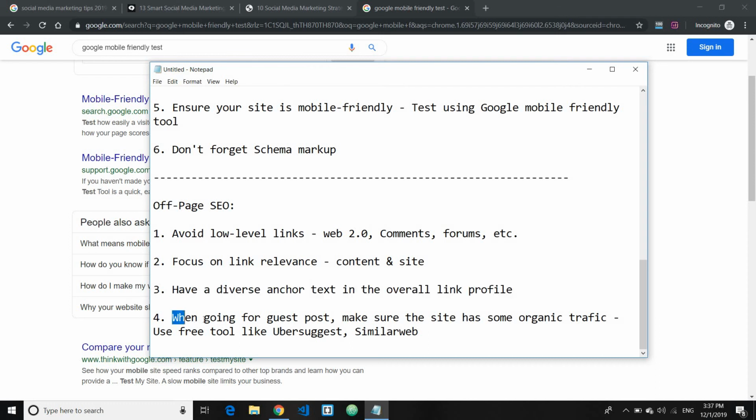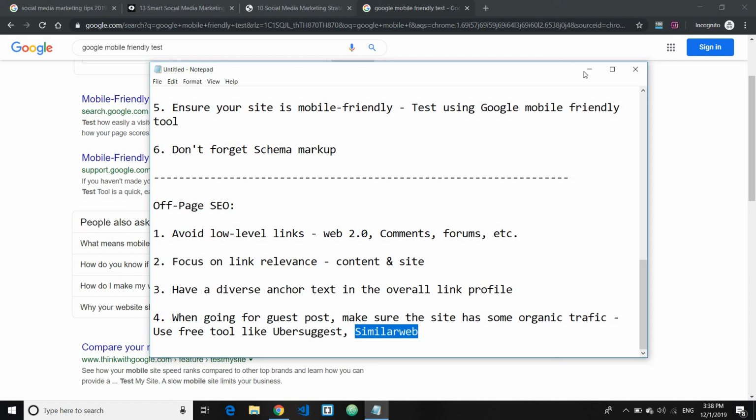And the last point is, when going for guest posts, make sure the site has some organic traffic. You can use a free tool like Ubersuggest, which will analyze the site's traffic, or a free tool called SimilarWeb, which will analyze the site traffic as well. Nowadays with guest posts, there are many low quality sites out there which are built just for making money off guest posts. So you need to make sure that the site you're putting guest posts on has some organic traffic, because sites which have organic traffic are the sites that Google trusts. And if Google trusts the site, this will help improve your overall ranking with your link effort.